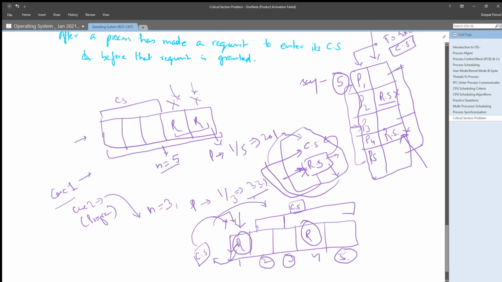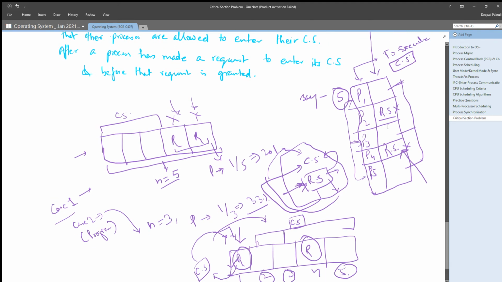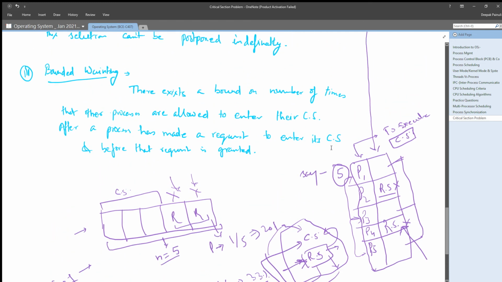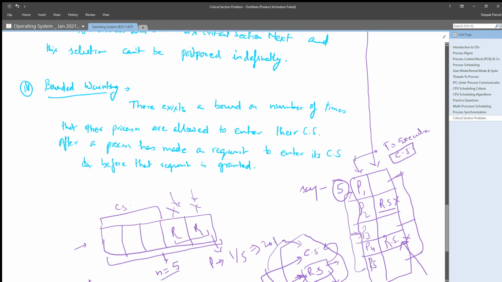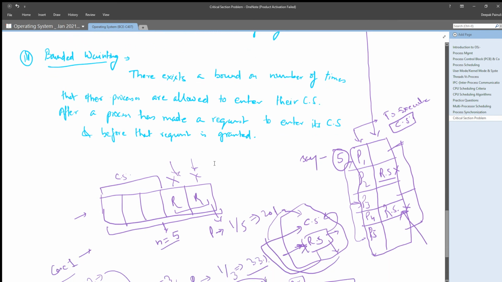That's why the solution must ensure progress by neglecting the processes in their remainder section when we are deciding which process out of these will get the critical section next, right? I think you understood it now, no? Right? Okay.